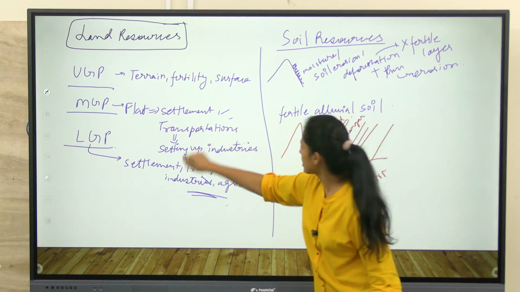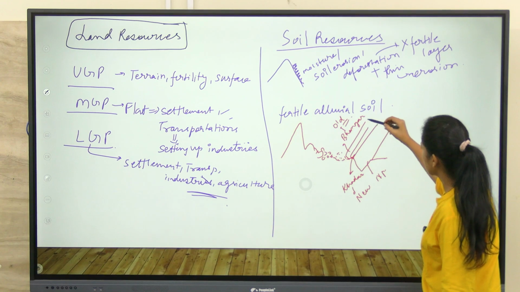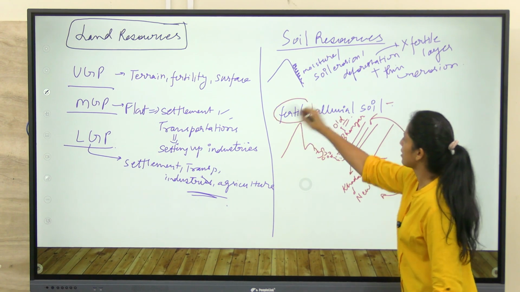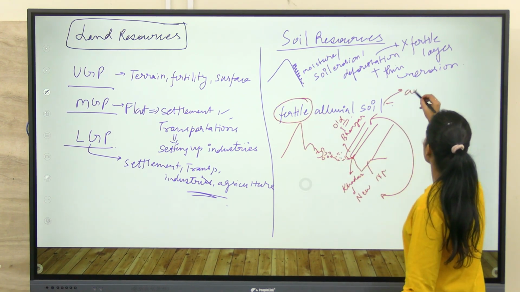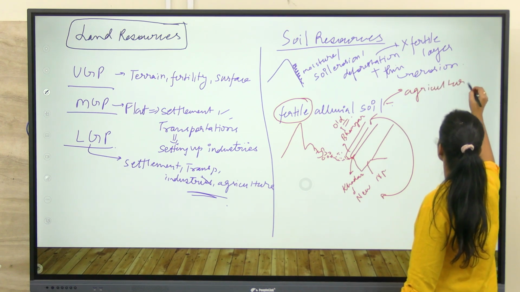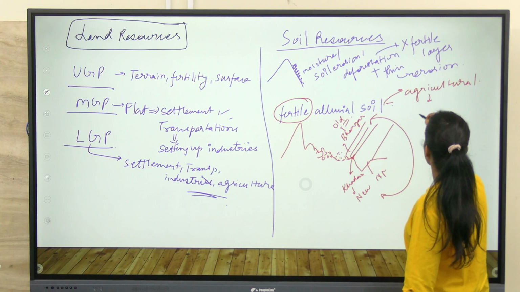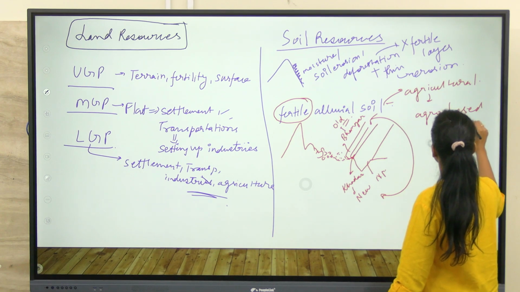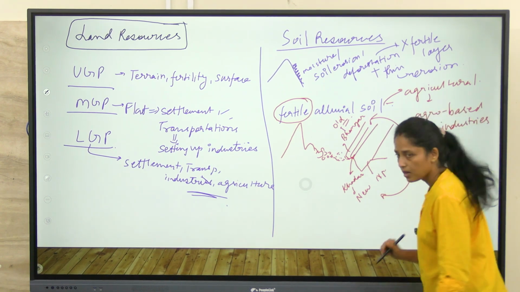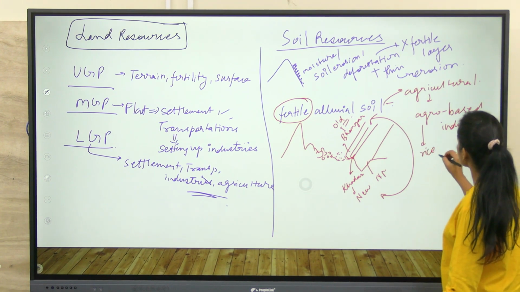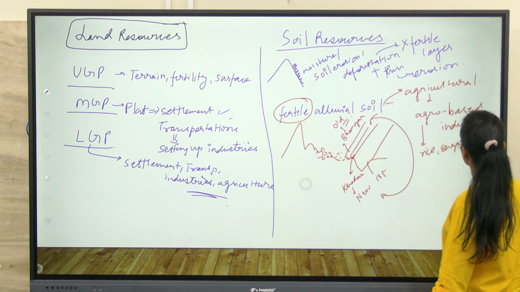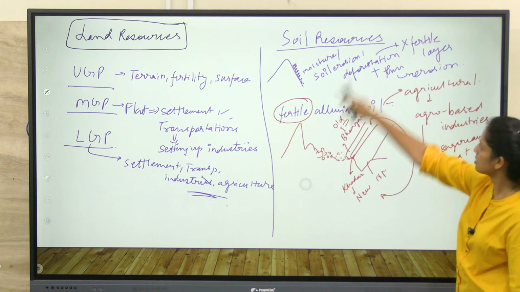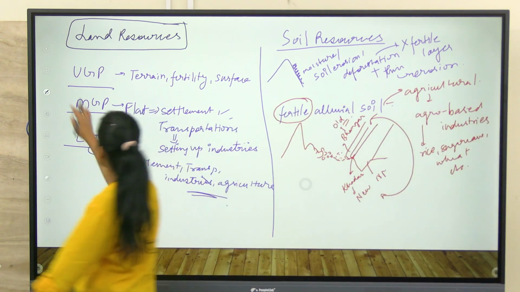So, in middle and lower Ganga plains, there is the presence of Bhangar and Khadar alluvial soils. Because of which they are very fertile. And if they are very fertile, the agricultural activities will flourish, agricultural industries will flourish. It will be very good for the crops like rice, sugarcane, wheat, for the soil resources.